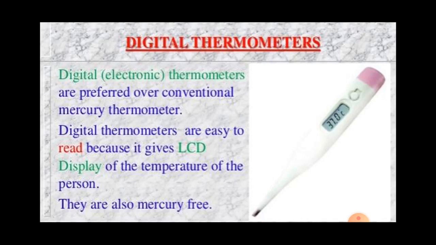Most thermometers are mercury thermometers, which use a liquid metal called mercury for their working. In those thermometers mercury is present, and mercury is a toxic substance, meaning a poisonous substance, and hence it is very difficult to dispose of safely if the thermometer breaks suddenly.